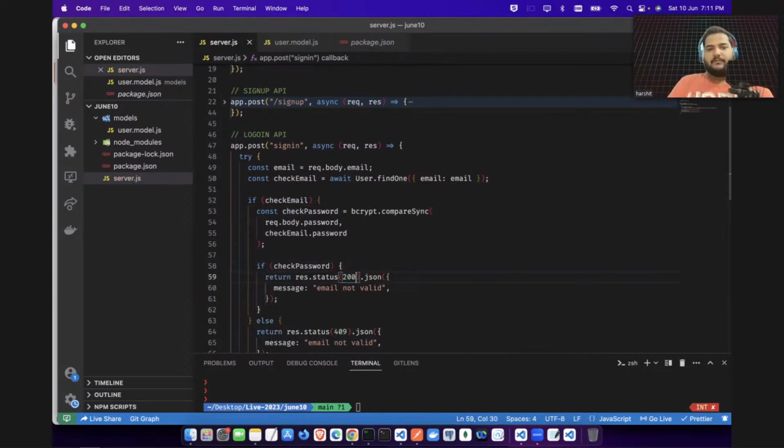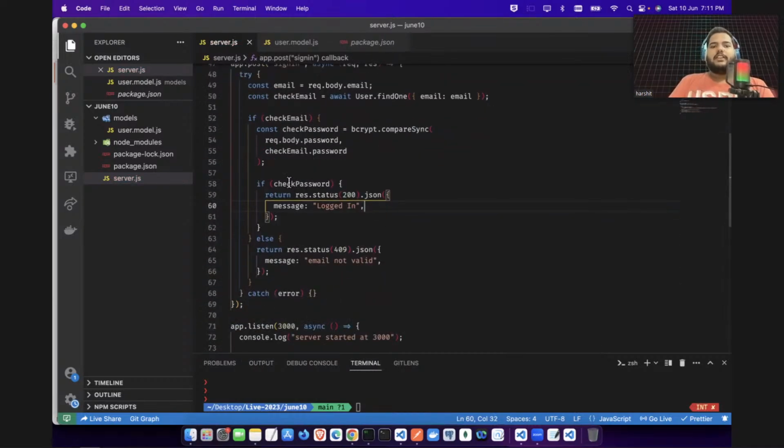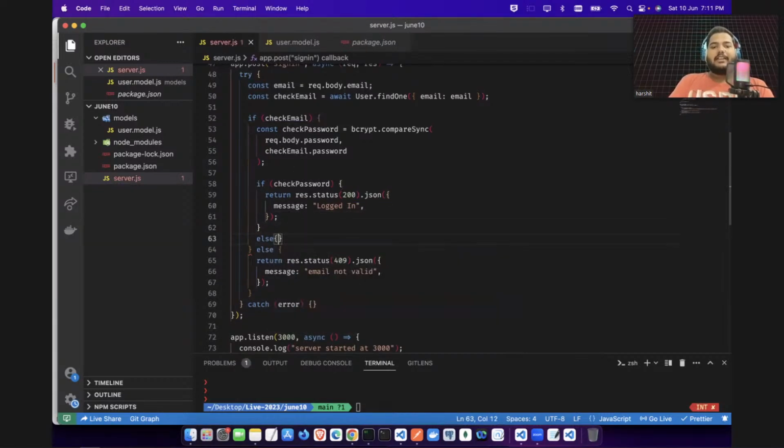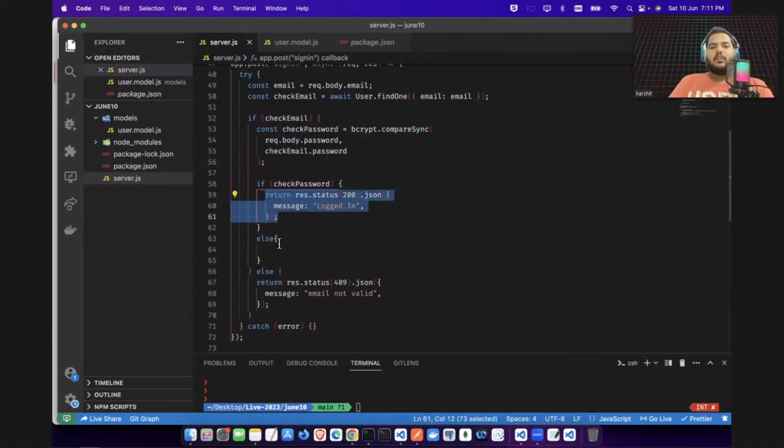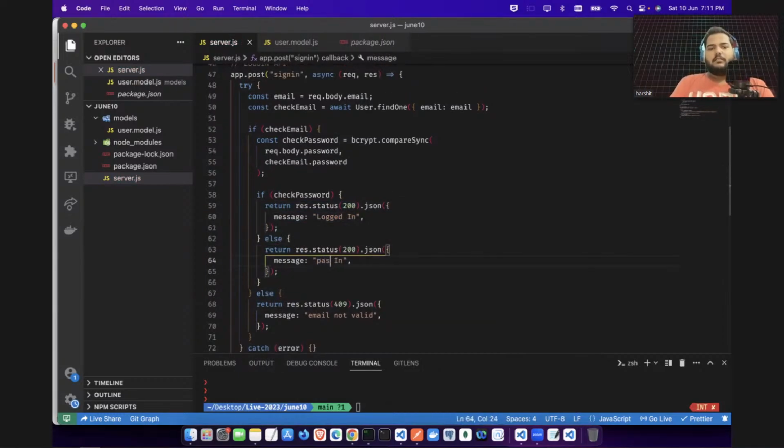and here I will say logged in. If the password is also correct and the email ID is also correct, then I will say this password is correct. If that is not the case, I will say password is not correct. Why are we saying password is not correct? Because you have given the correct email address, but the password is not correct.